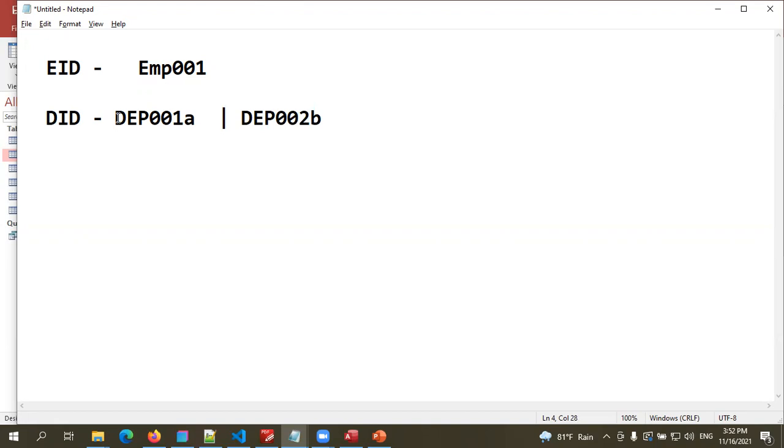So in department ID, these letters are DEP always, and the last letter will change, and it's a simple one. In here, this will be EMP, and WRK001, MGT001.